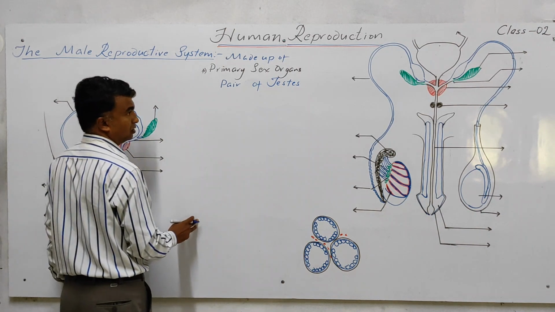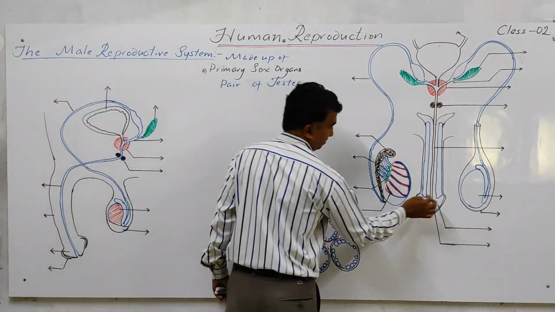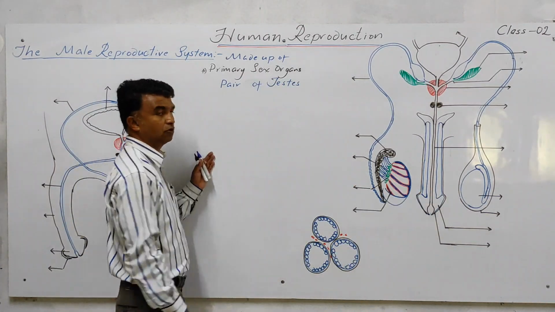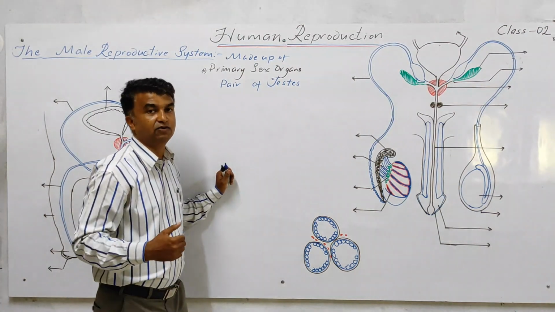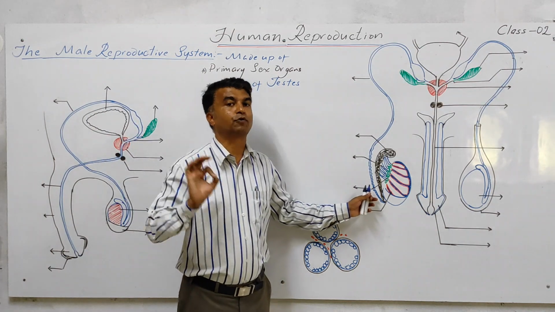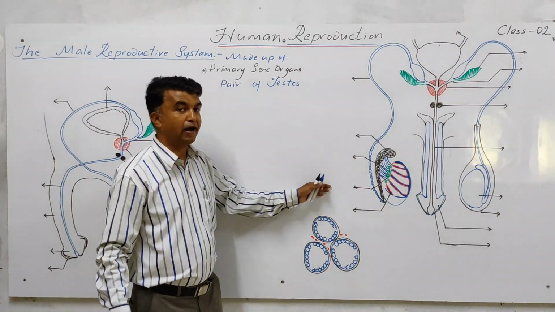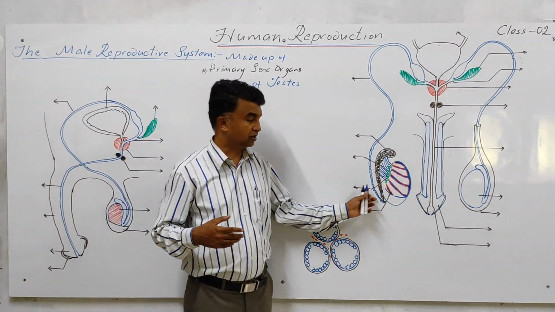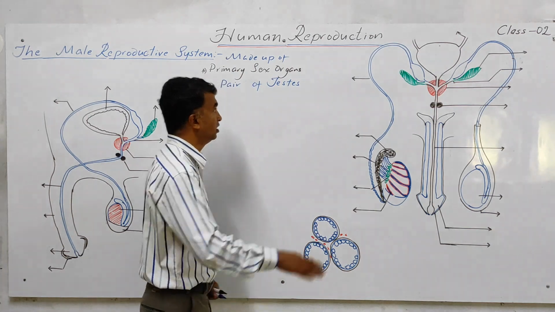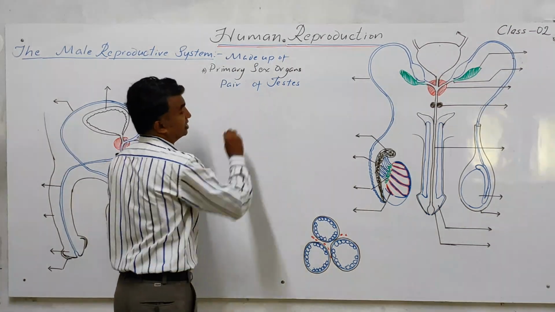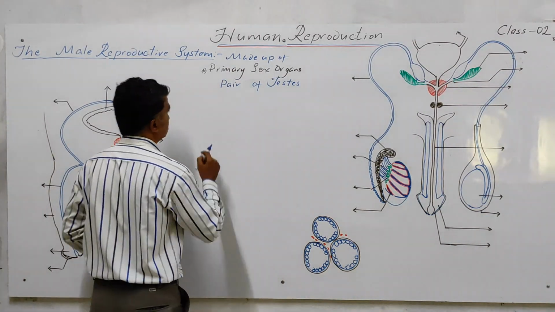testes. If you take this figure, this is the testis, and in this figure the pair of testes are there. So these are the primary organs. Why are these called primary organs? The testis is a site or an organ where the gametes are produced after gametogenesis. Sperms are produced inside this, and some testicular hormones also secrete from this organ. Androgenic hormones secrete from the testis. That's why the testis is the primary sex organ. Gametes are produced here only, and they are directly involved in the sexual reproduction activity.